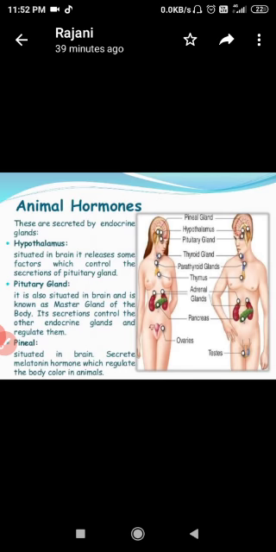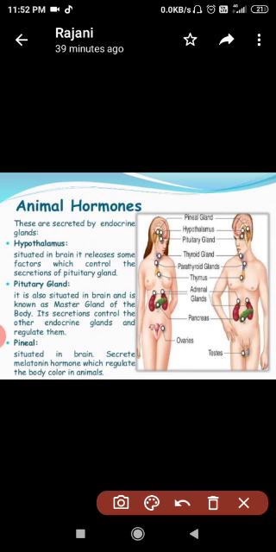Start with the animal hormones. So these are secreted by endocrine glands. So here I am just going to discuss the name of the gland and its secretion. Okay, so let's start with the very first one, that is hypothalamus.